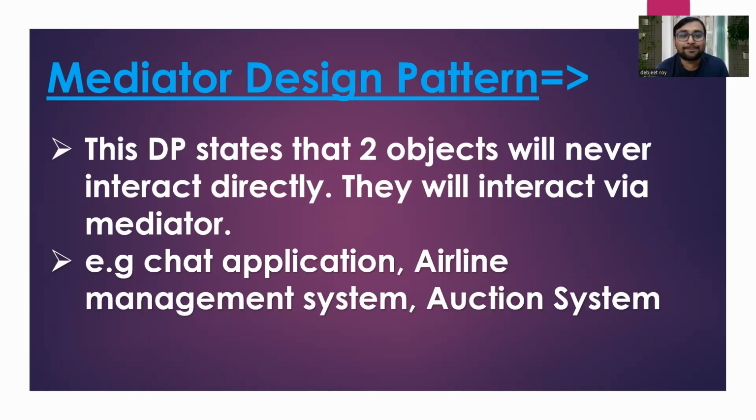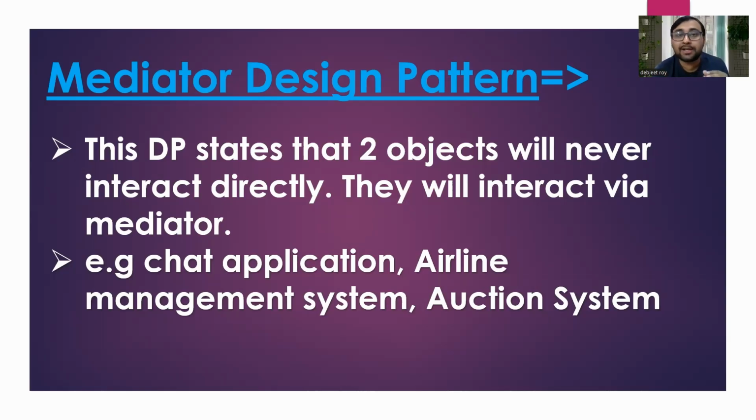For example, a chat application, or an airline management system, where a signal will come from a particular airline to another airline saying whether this is the right point to land or not. So there will be a mediator which lies in between, which communicates whether any other airline is landing on that particular pad or not. So there is a mediator lying in between.